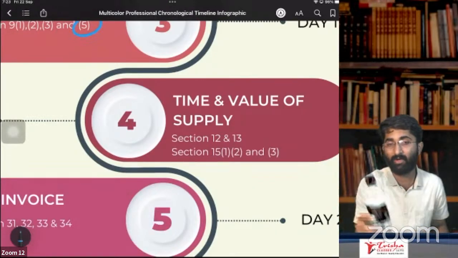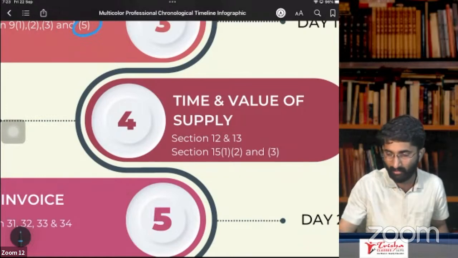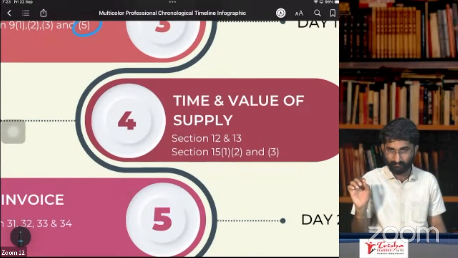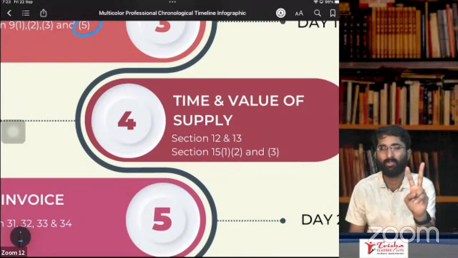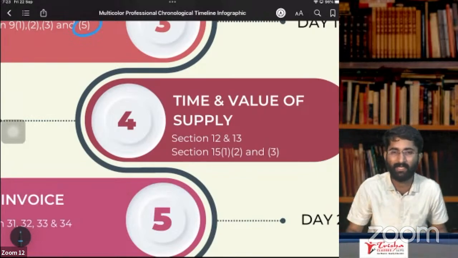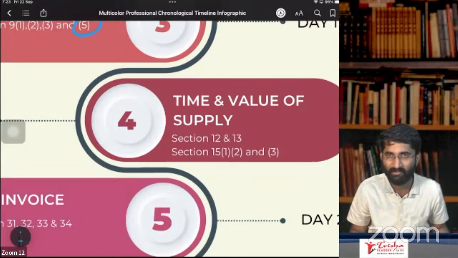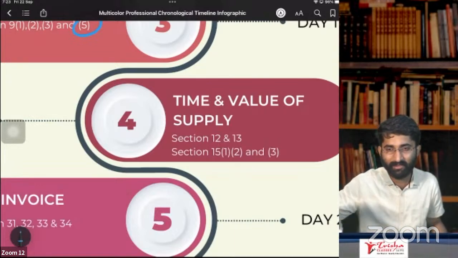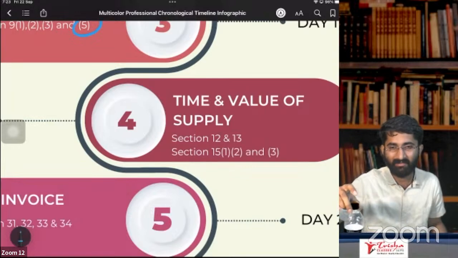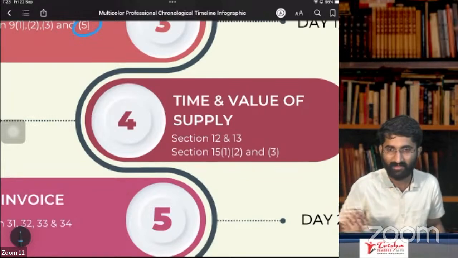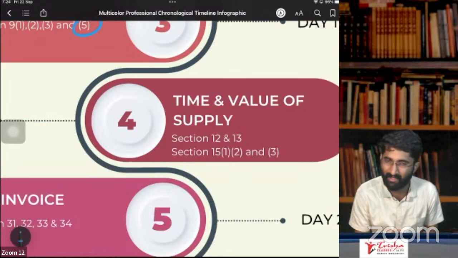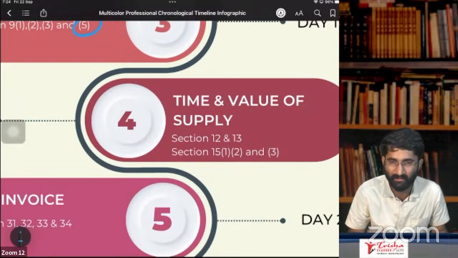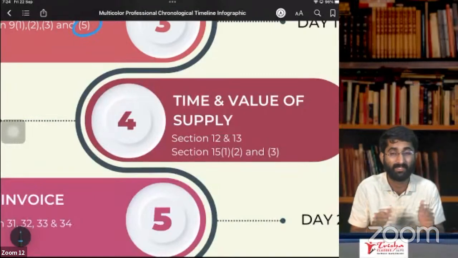I am selling you the water bottle. Example, I am selling you this water bottle. The price that you paid is 2 rupees. For the other 8 rupees, you danced for me. So in that case, price is not the sole consideration. Some other things you have given here. Understood? In that case, price is not the sole consideration. Section number 15, subsection 1 will not apply.